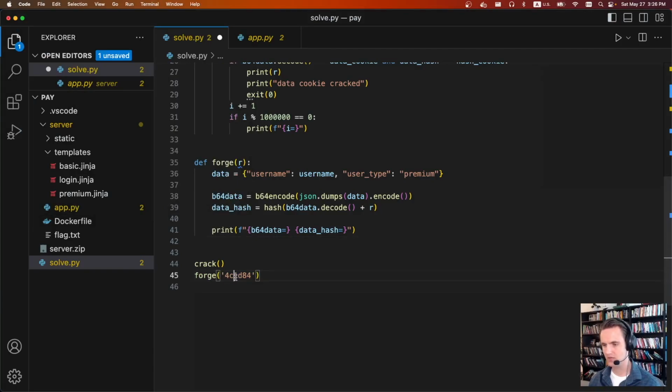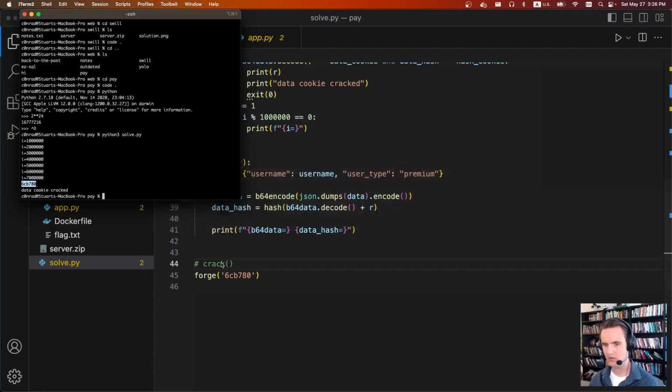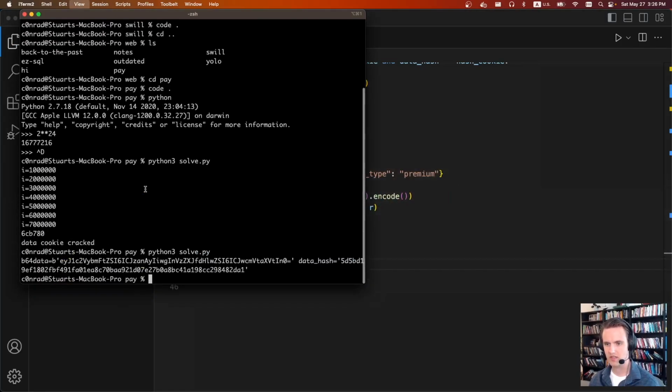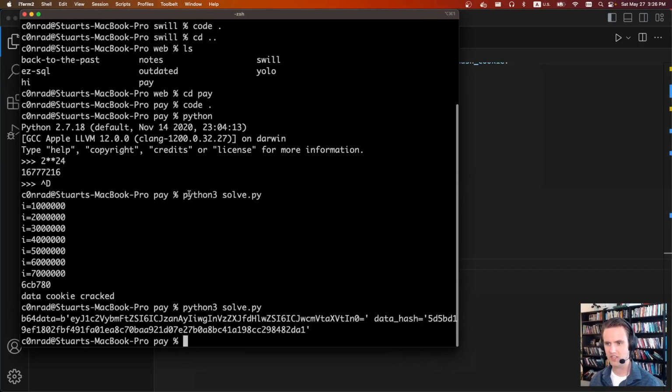We're going to take it over to this forge thing, and we're going to forge a new set of cookies. We're going to say data username is equal to the same username SJP2, user type, now it's premium, which is what we wanted. We're going to base64 encode it. This is just the format of the cookies, and we print out both of the cookie values. So we'll comment out this crack thing. We'll go to forge, python3 solve. I guess I should make this bigger. Sorry about that. It prints out every million. This is the response we got, and now we have the two cookies.